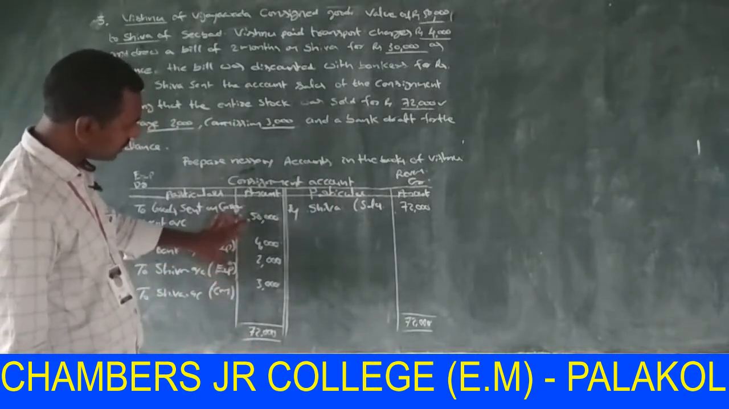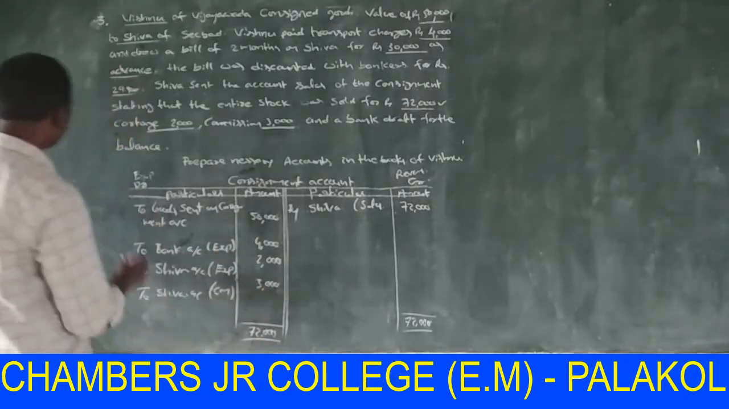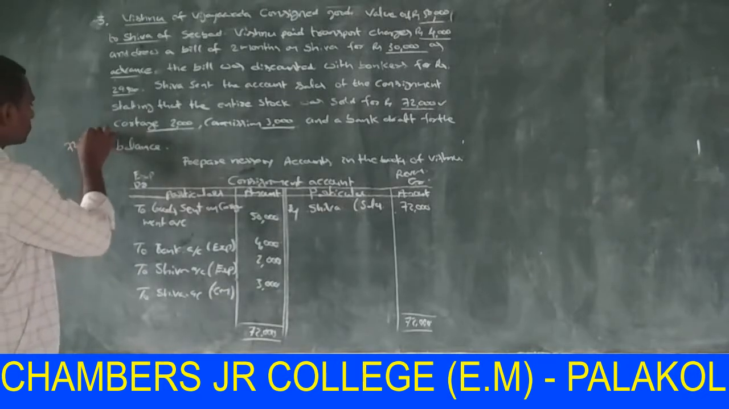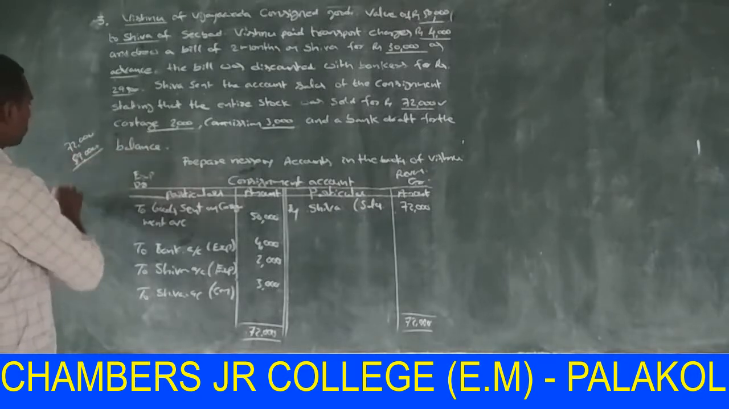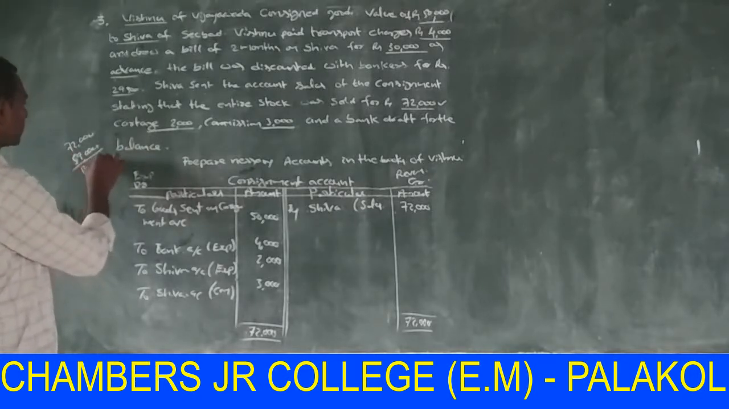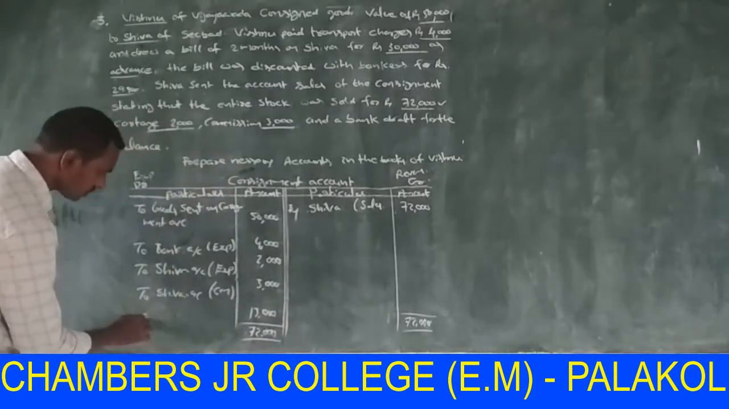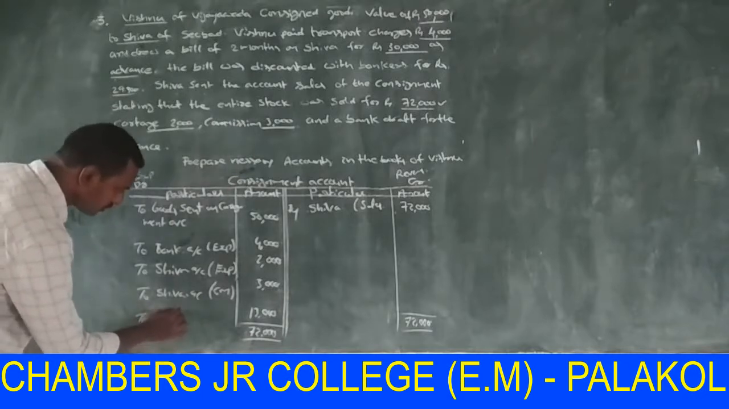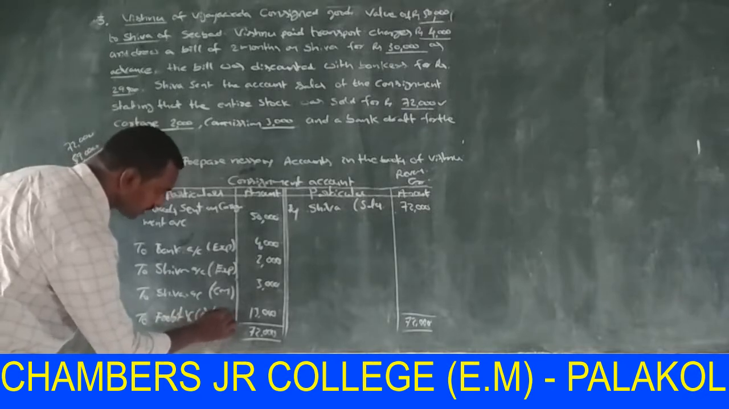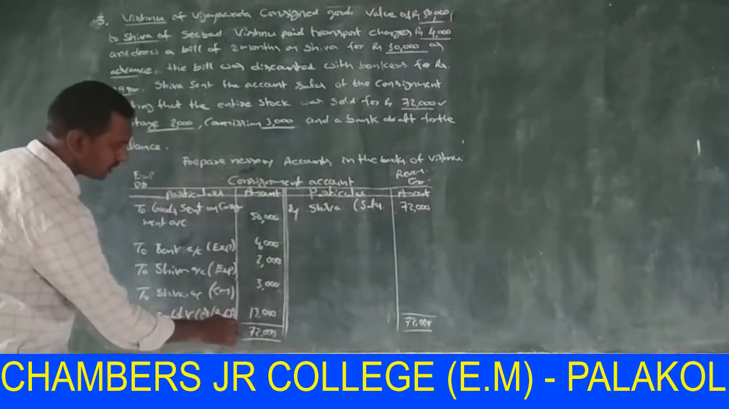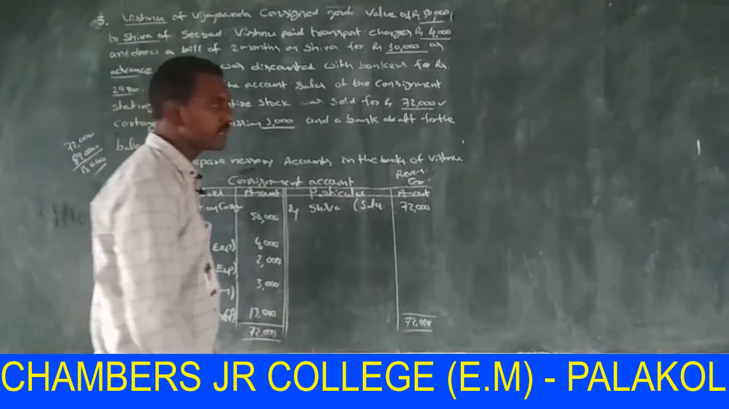The total of debit is 59,000. 72,000 minus 59,000 is 13,000. This goes to profit and loss account, in brackets profit. In consignment, the consignor Vishnu got 13,000 profit here.